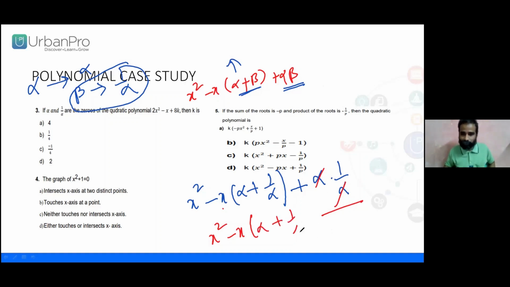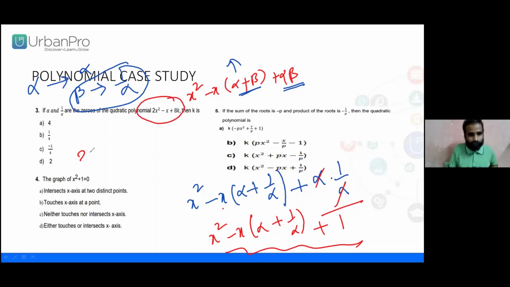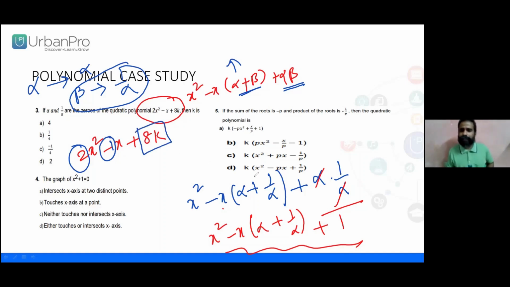Look here. You are going to do a magic. Sometimes it is beneficial rather than going through the hard work. Smart work is important, right? Look here: 2x square minus x plus 8k. What is the coefficient of x square? You are right, 2. The coefficient of the linear term is minus 1. The constant is 8k.